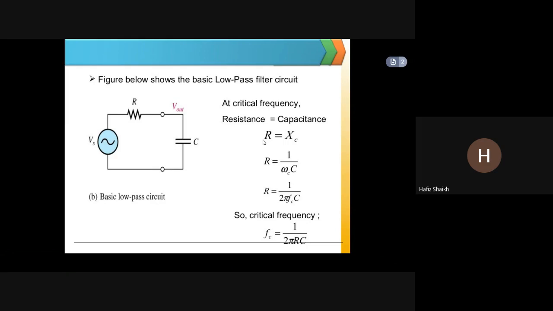So here you can see there are mathematical expressions. At critical frequency, resistance is equal to capacitive reactance. We can say R is equal to XC.